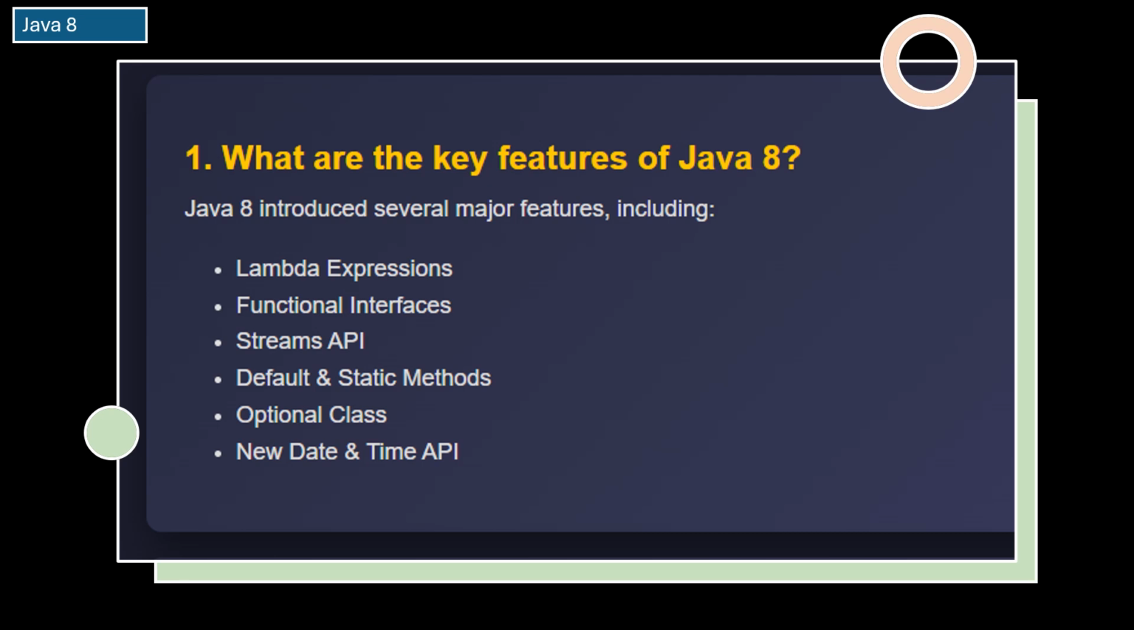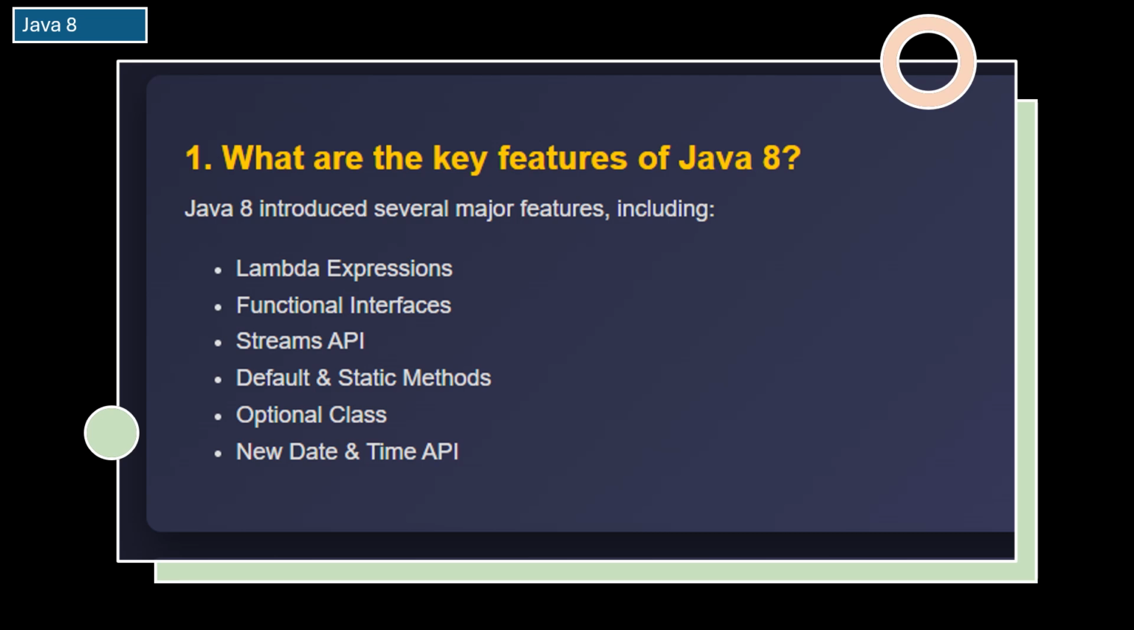Lambda expressions allow us to write cleaner and more concise code by replacing anonymous classes with simple functions. This reduces boilerplate code and improves readability. Functional interfaces were introduced with built-in types like predicate, consumer, and supplier. These make functional programming easier in Java.